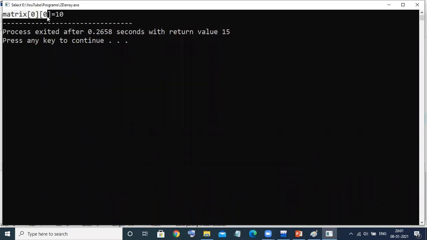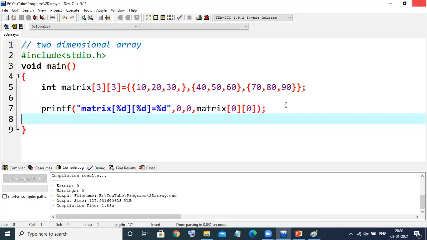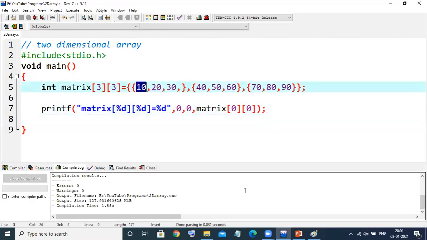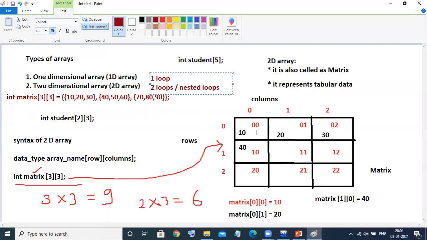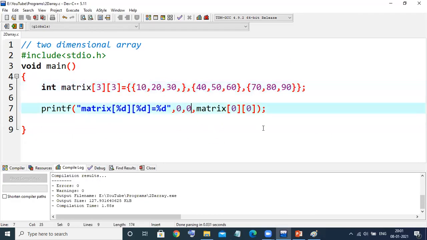See, matrix of 00. What value are we getting? I have not given any value here, but I have initialized. The first value would be stored where? See, if you see the diagram, in this location the first value is stored. Now, if I want to print the second value, what would be the index? 0th row, but the column is 1. Let us print that also.